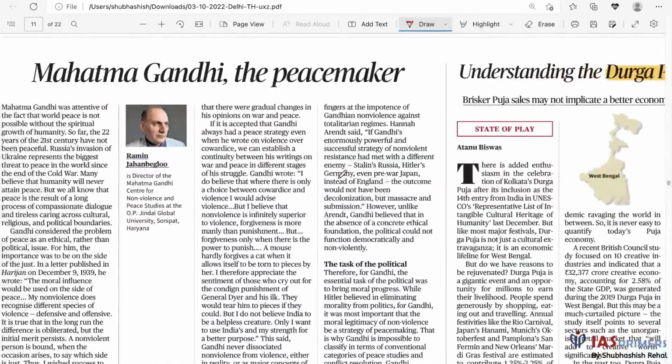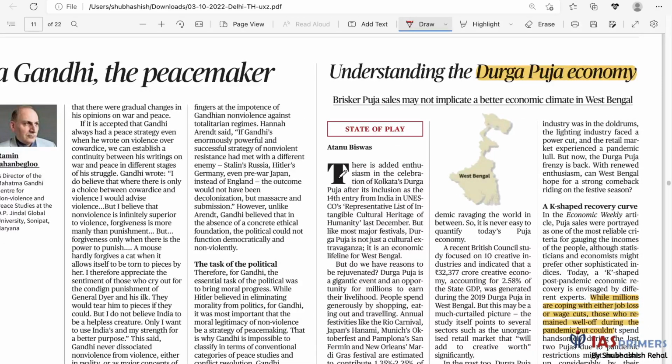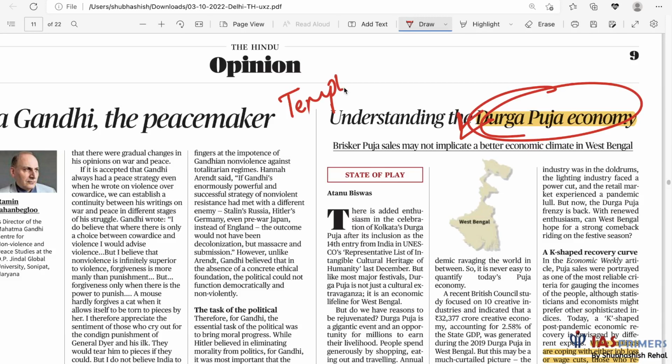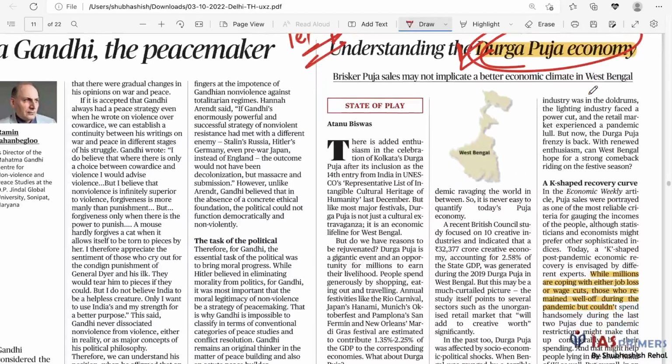Okay, let's move forward. Mahatma Gandhi, the peacemaker, I am not doing it. Understanding the Durga Puja economy, I am doing it for a specific reason: the festival and the economy associated with it. Because I'm more focused on the economy of a temple. This is a very important theme, right? Temples and their economy, how temples are able to transform villages into cities. That's something that occurred to me while reading this topic.